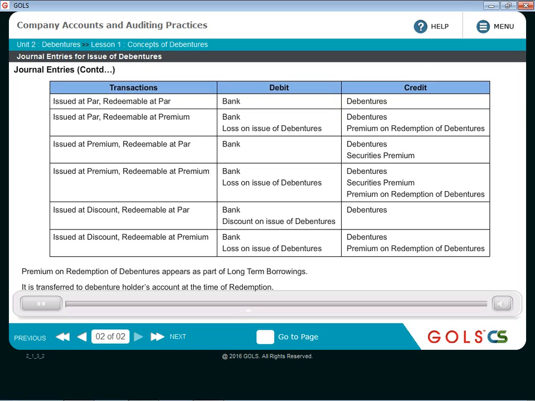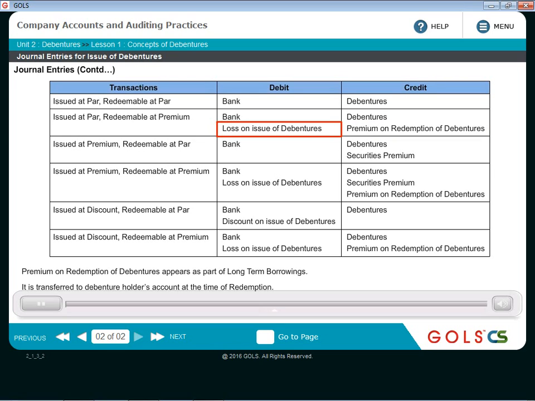Now the extra thing that you need to book is because of the fact that these are redeemable at premium. Premium on redemption is ultimately a capital loss for the company. So you will say loss on issue of debentures account debit, and this is ultimately a liability for the company, so you will credit premium on redemption of debentures account.